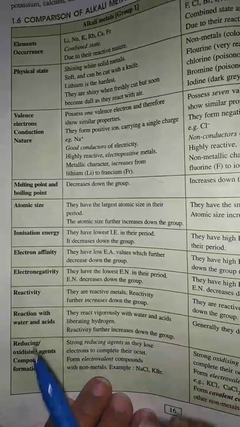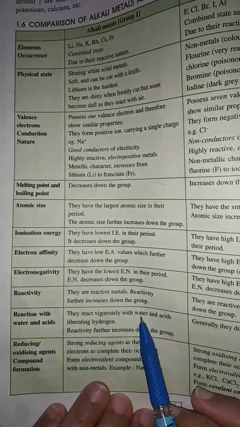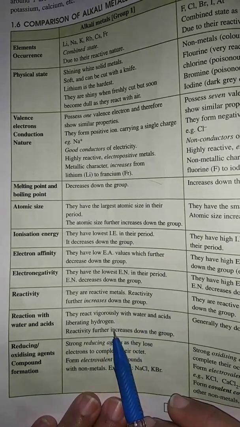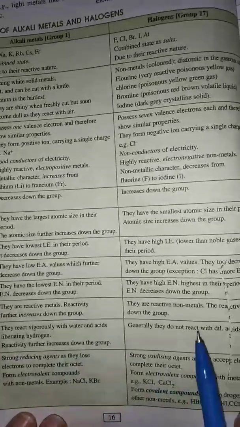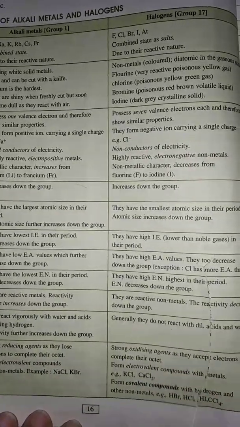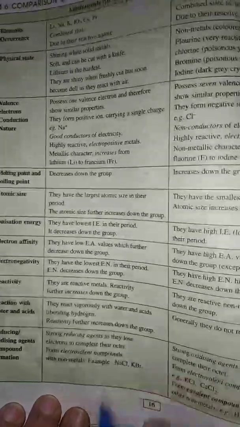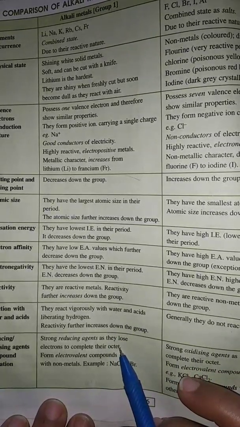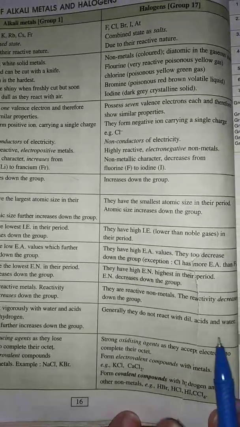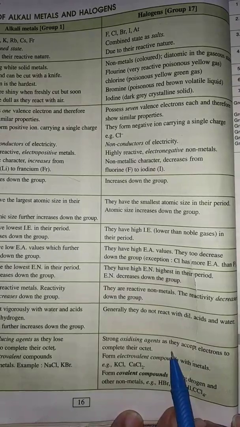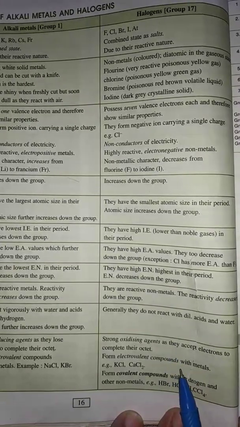Then reaction with water and acids. Alkali metals react vigorously with water and acid, resulting in the formation of bubbles of hydrogen gas. On the other hand, non-metals do not react with dilute acids and water. Then reducing and oxidizing nature. Alkali metals are good reducing agents because they have the tendency to lose electrons. On the other hand, non-metals are good oxidizing agents because they have the tendency to gain electrons and attain the nearest noble gas configuration.